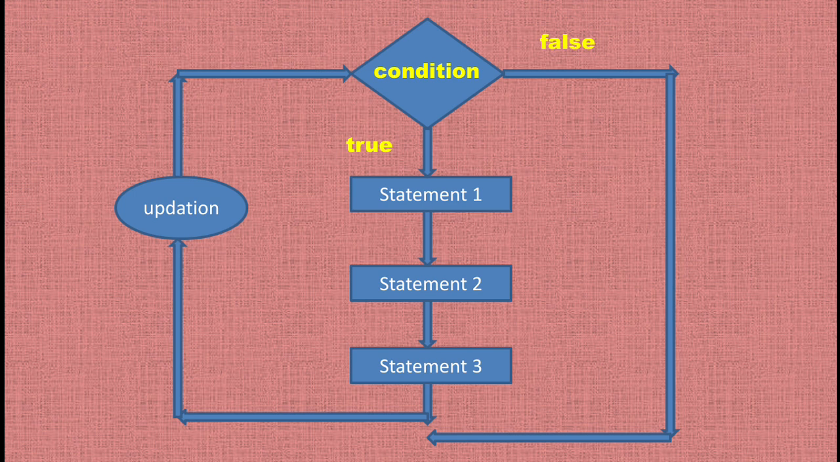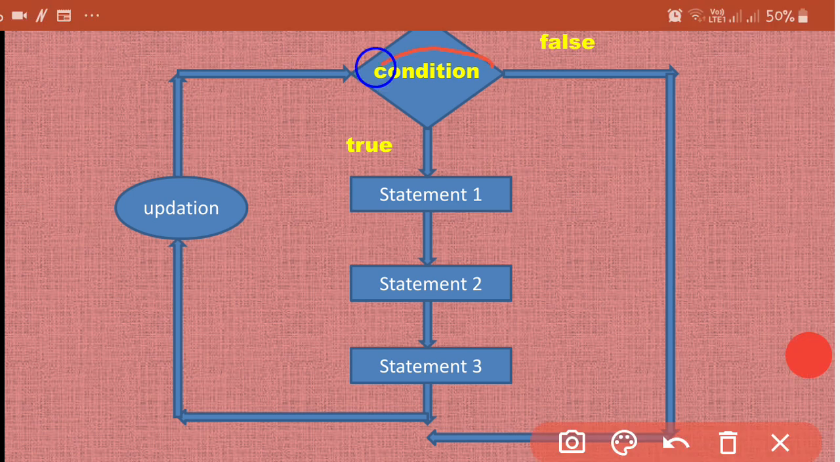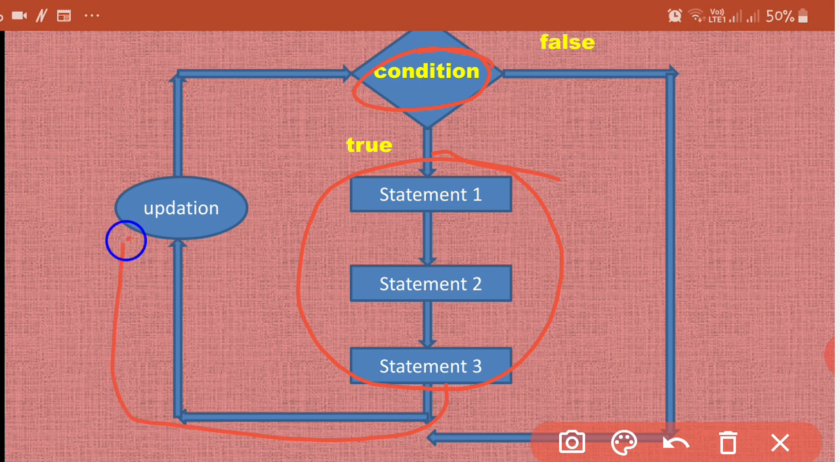Here you can see that I have specified a condition. Now if this condition is found to be true, then you are executing this set of statements, then going to this place, updating. There is an element called updation also, which you will be able to understand when you study an example of this iterative statement, which is for loop or while loop. Okay, so you update the value and then again you come back and check the condition.